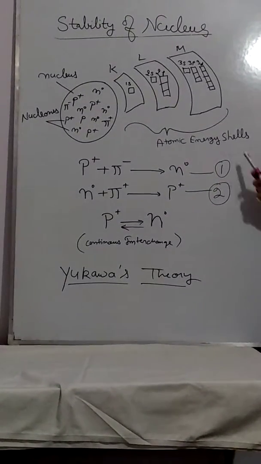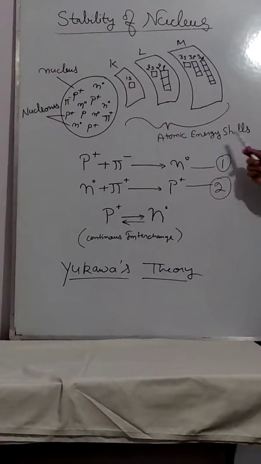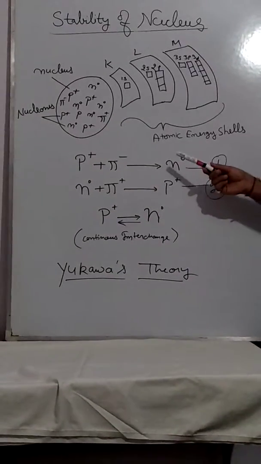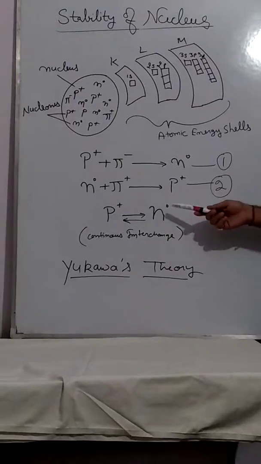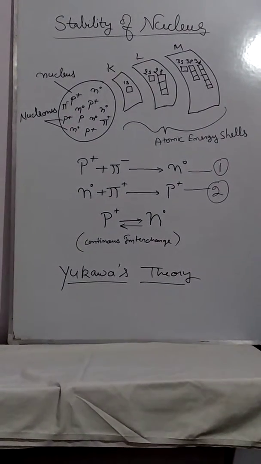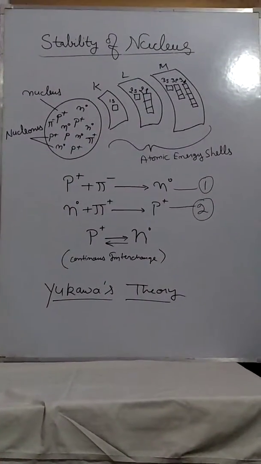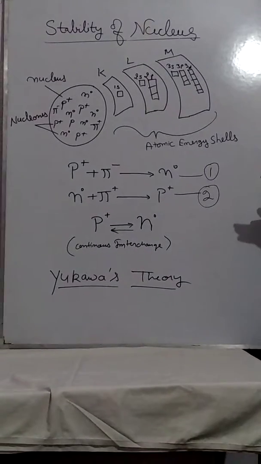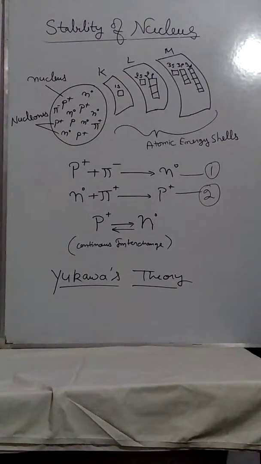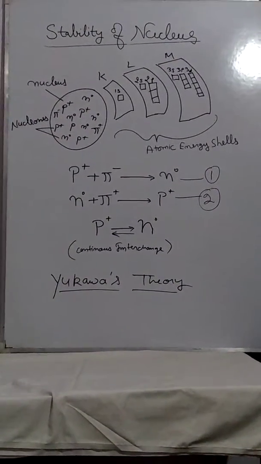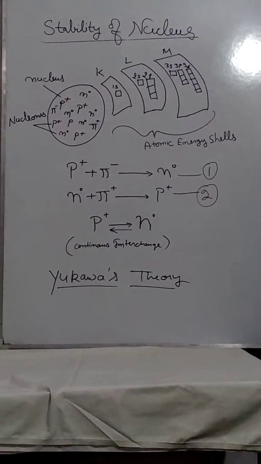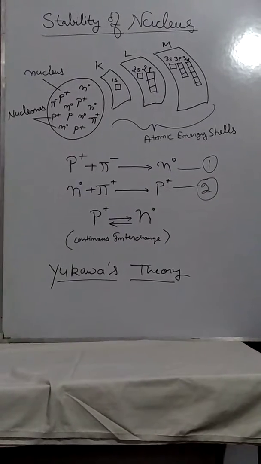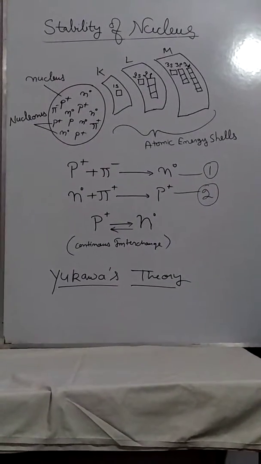So we can conclude from this structure that due to the presence of positively and negatively charged mesons, protons and neutrons continuously interchange with each other. That is, a proton due to a negatively charged meson converts to a neutron, and a neutron due to a positively charged meson converts to a proton.